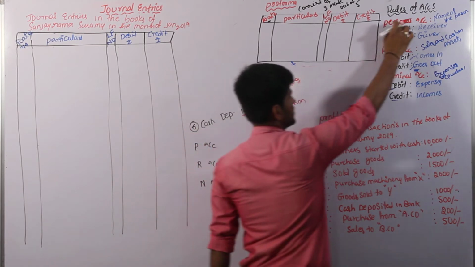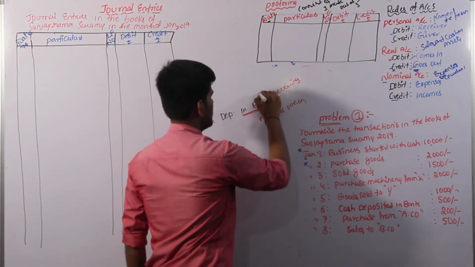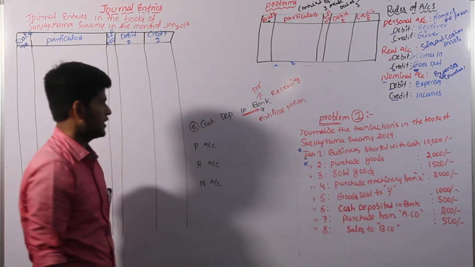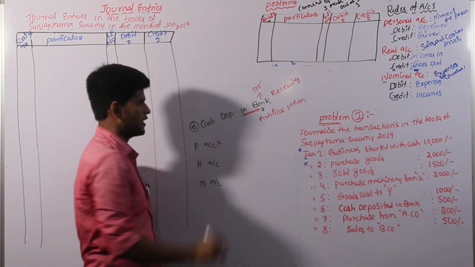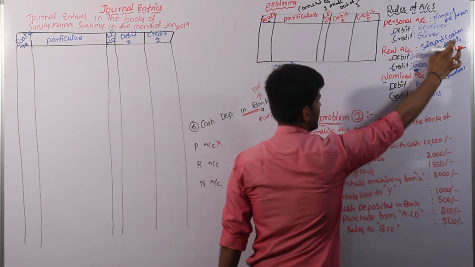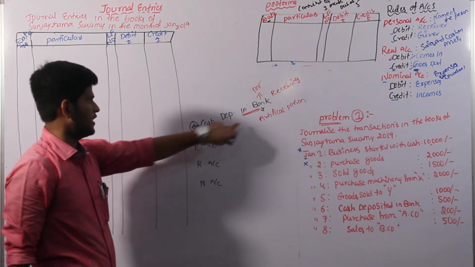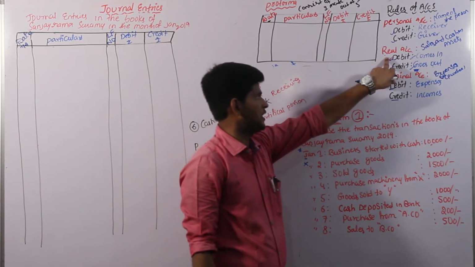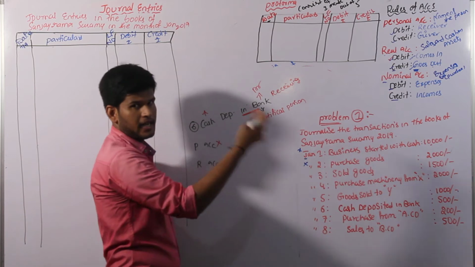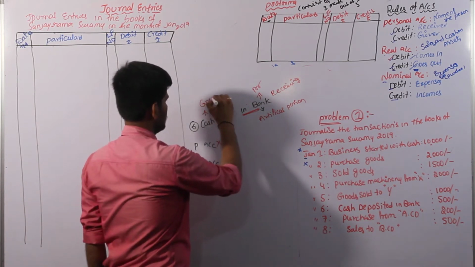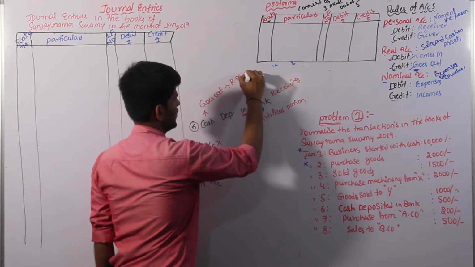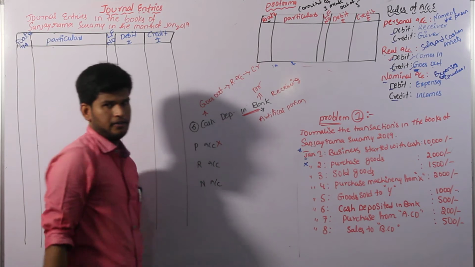So in personal account, receiver is always there in debit side. So bank is represented as an entry on the debit side. And come to the next rule, real account. Real account is relating to sales, cash and asset. Here we don't have any sale. Come to the second example of real account, that is cash. Here we have cash. We are depositing cash. Cash goes out. Goes out in real account, then it will go to credit side.